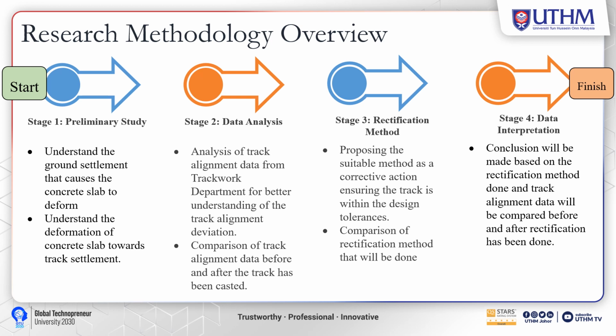Stage 3 will involve the rectification method of the track itself, proposing the suitable method as a corrective action, ensuring the track is within the design tolerances, and the comparison of rectification methods that will be done. And stage 4 is data interpretation. A conclusion will be made based on the rectification done, and the track alignment data will be compared before and after rectification is completed.